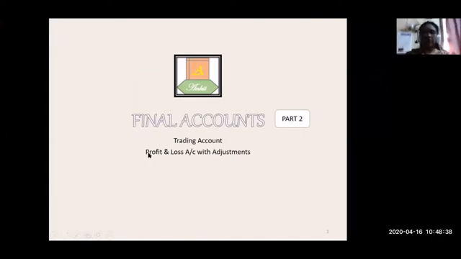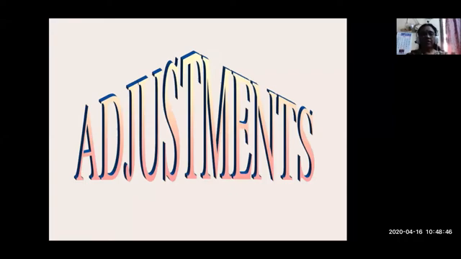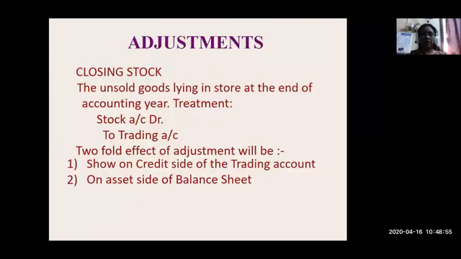Today's class we are going to see trading account and profit and loss account with adjustments. Okay, what are adjustments? Actually, in the trial balance, many information would have been added already, but some of the information which are not included in the trial balance will come as adjustments. Adjustments can be done for closing stock or any other matter.